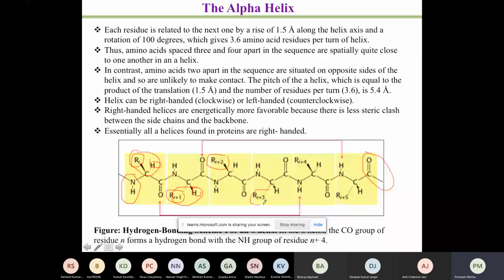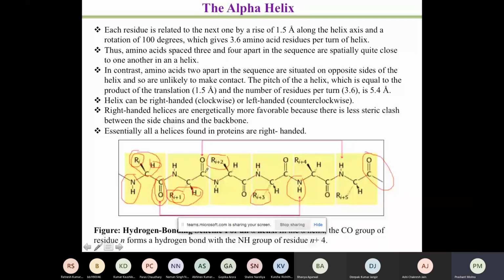Now, another very interesting thing which you will learn is that you have the first carboxylic group here, and then this is the second one, this is the third one, and this is the fourth one. If I look at the amino acids, after every third amino acid, that means the fourth amino acid is linked with the first amino acid. This is amino acid 1, 2, 3, 4. So in the fourth amino acid, the amino group is interacting with the first amino acid's carboxylic group.